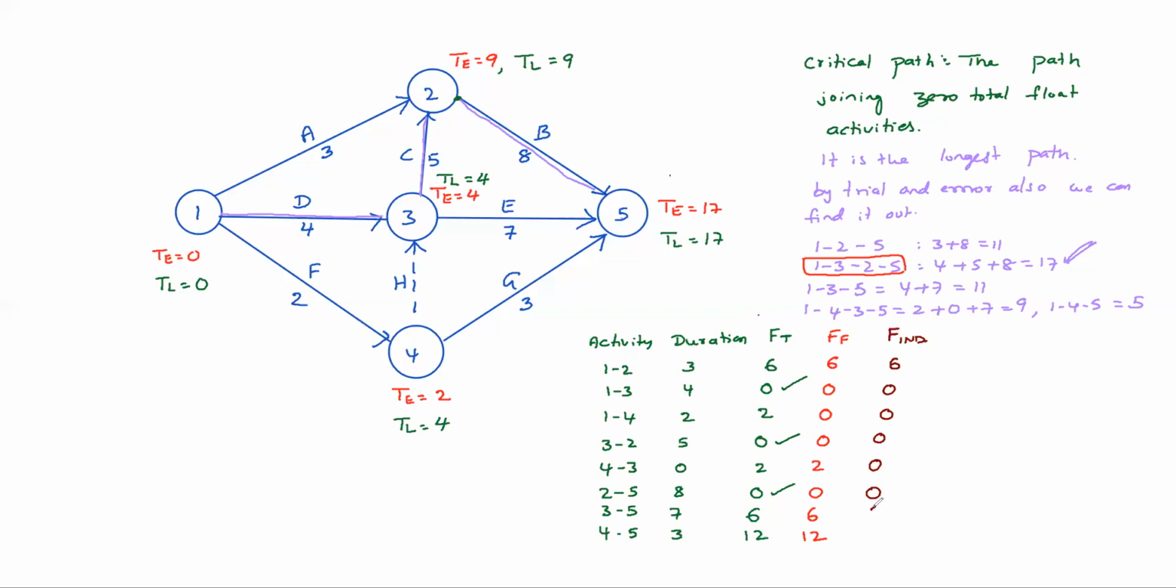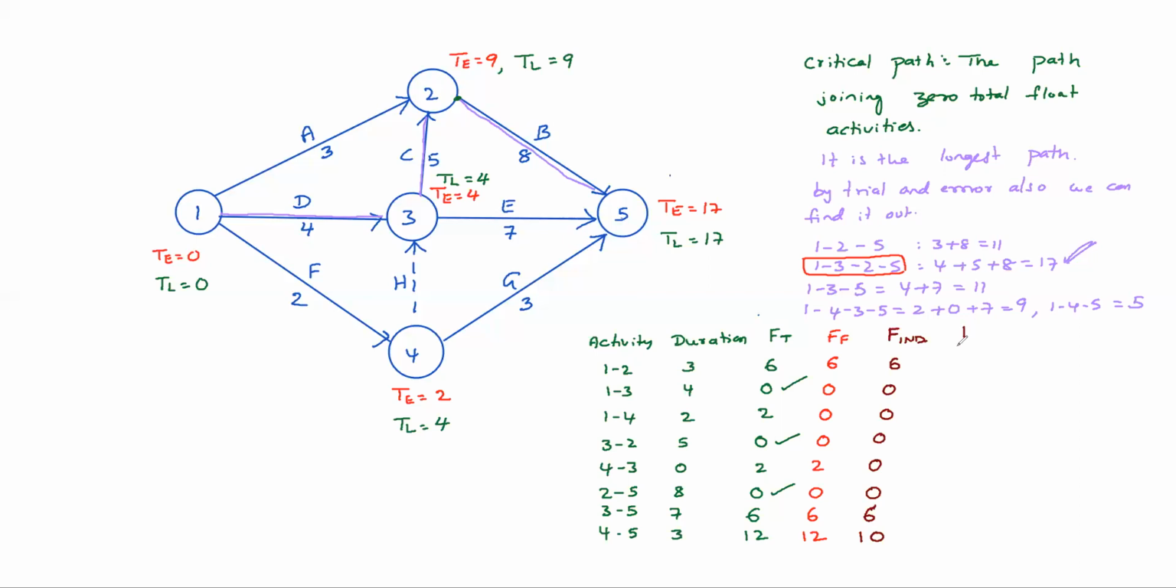4, 5: finishing is 17, starting is 4. 17 minus 4, 13, 13 minus 3, 10, because of the tail event. So independent float is nothing but free float minus tail event slack, right? Tail event slack here for 4, 5 is 2 days. That's why the difference.